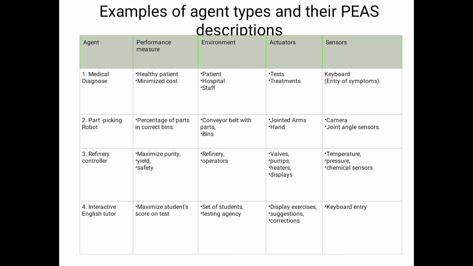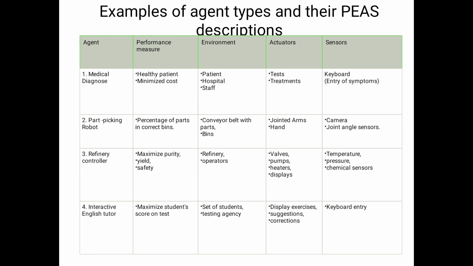Coming to the third example, the refinery controller. Here what is the performance measure of the refinery controller? Maximize purity, yield, safety. How to communicate with the environment? What are the considerations at the time of refinery operators? What are the actuators involved in it? Valves, pumps, heaters, displays. What are the sensors here? Temperature, pressure, chemical sensors.